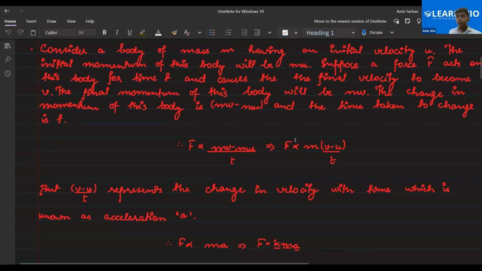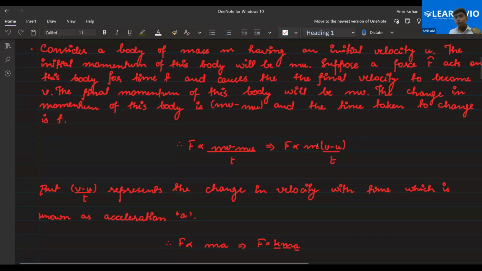So basically what I've done is that in the next step, M is common and V minus U divided by T is left. I've taken M as common so that I can simplify it a little bit. So what I have seen is that V minus U by T is nothing but the rate of change of velocity, final minus initial by time. The rate of change of velocity is nothing but the acceleration.